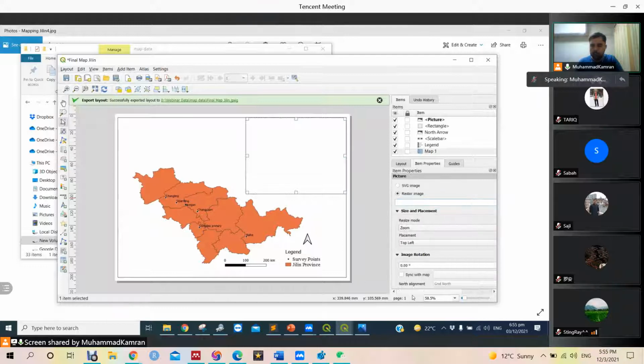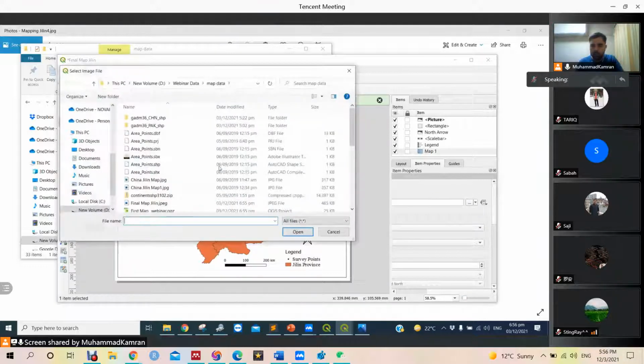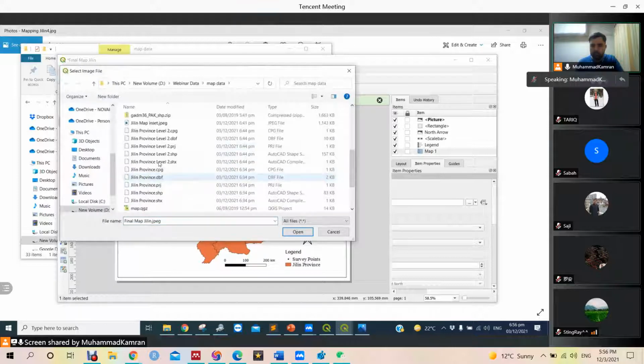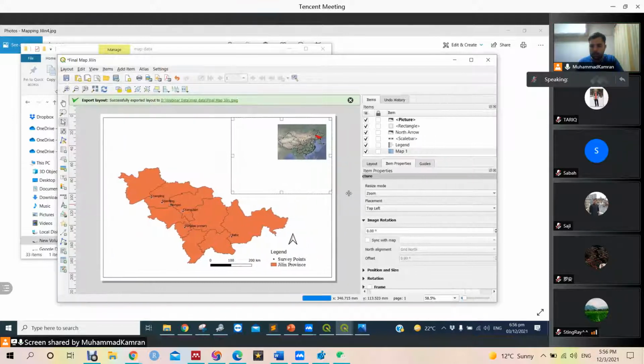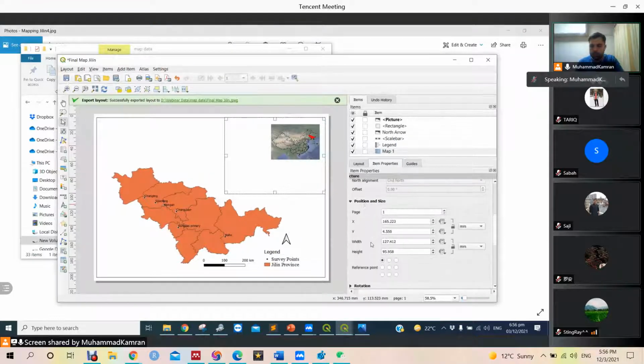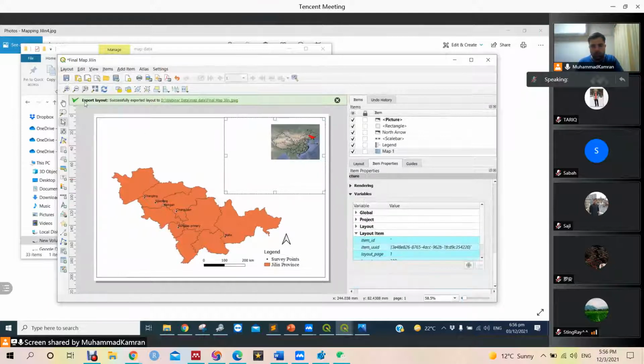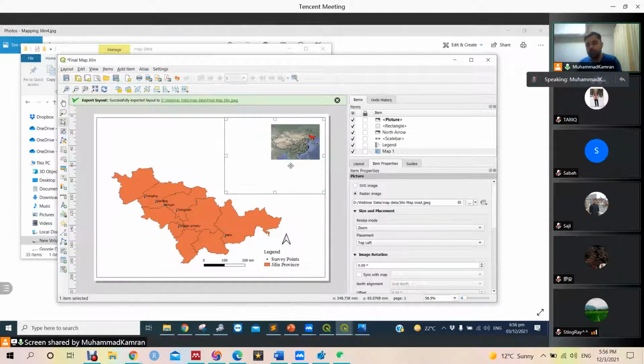Raster image. Delete map insert. Why is it not working? Here is position and size. Mhm. This inside map is not responding. So we will put it another way.